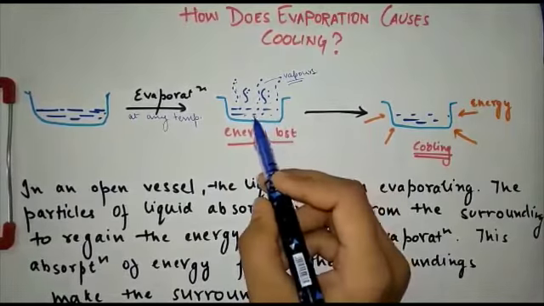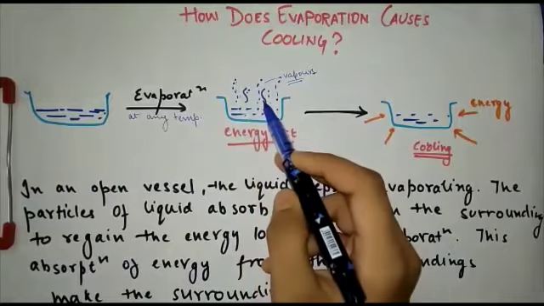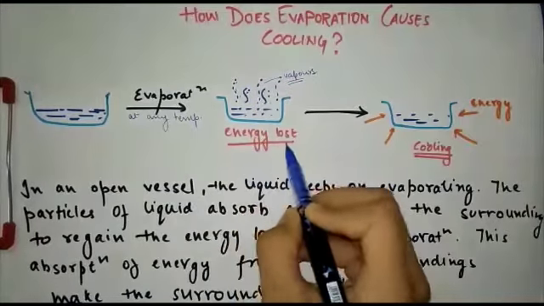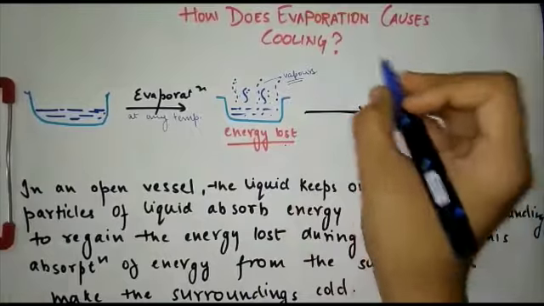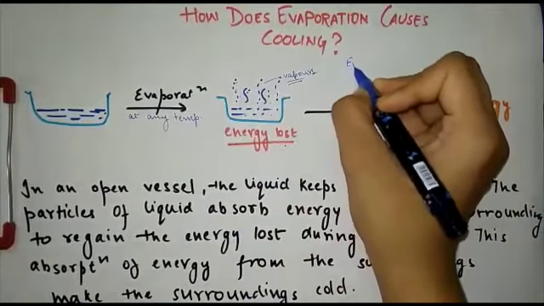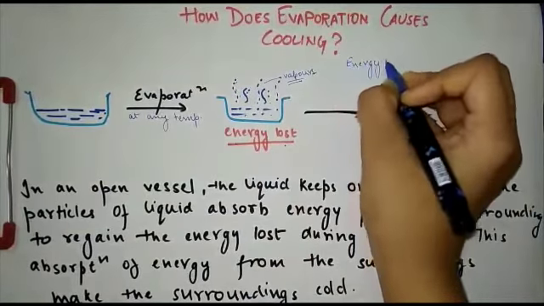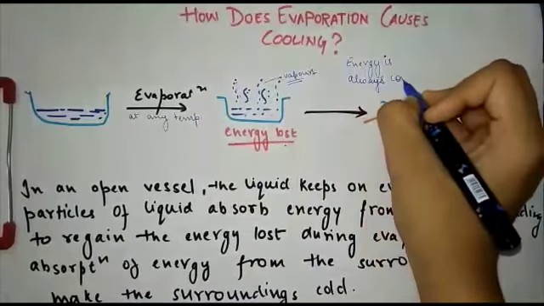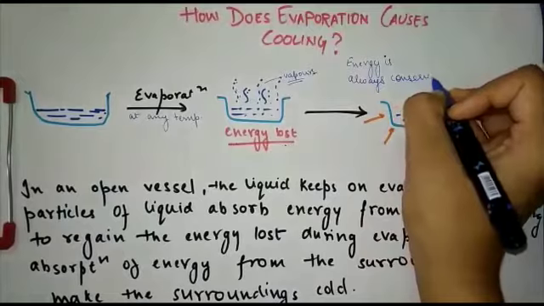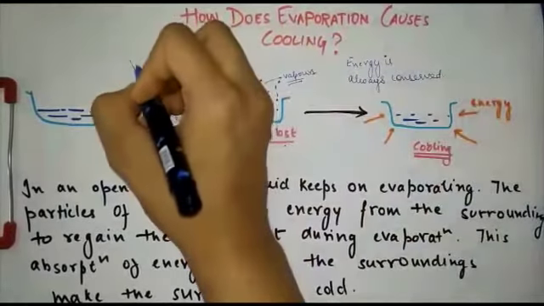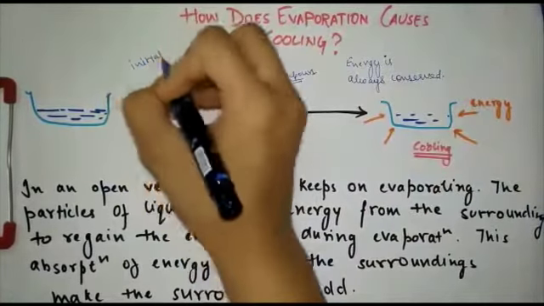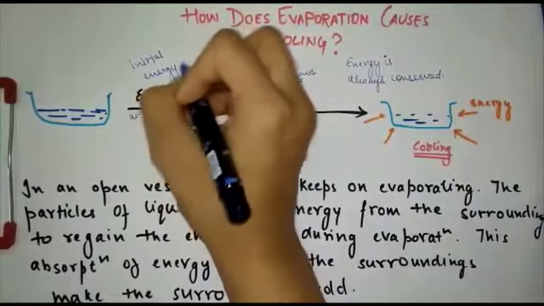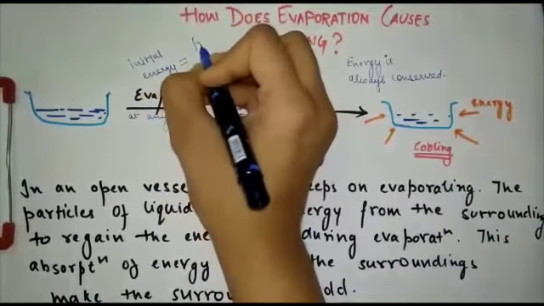So in this process, when evaporation takes place, energy is lost. But you know that energy is always conserved. That means the initial energy should be equal to the final energy.